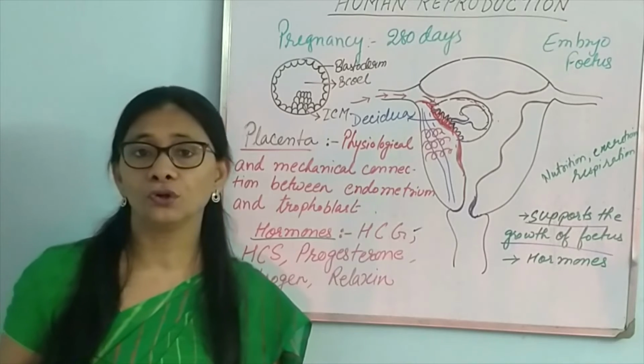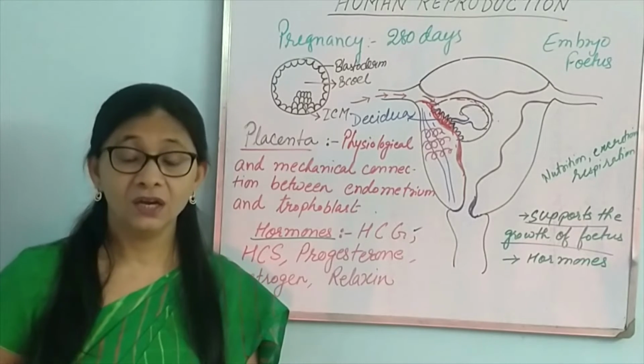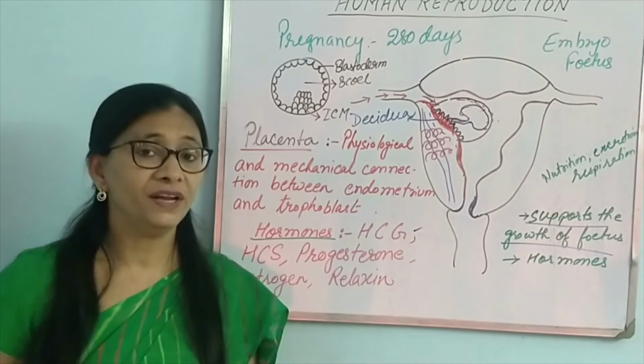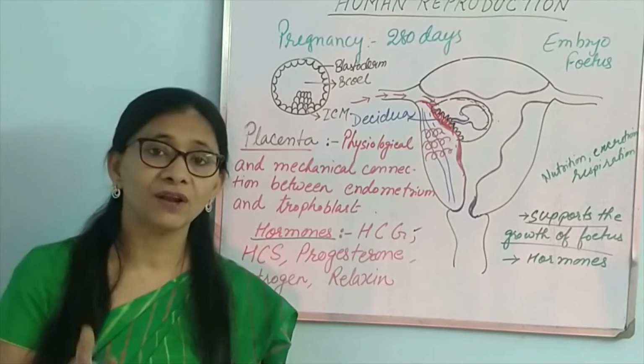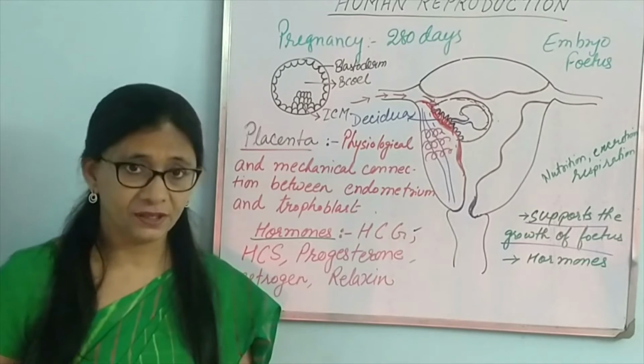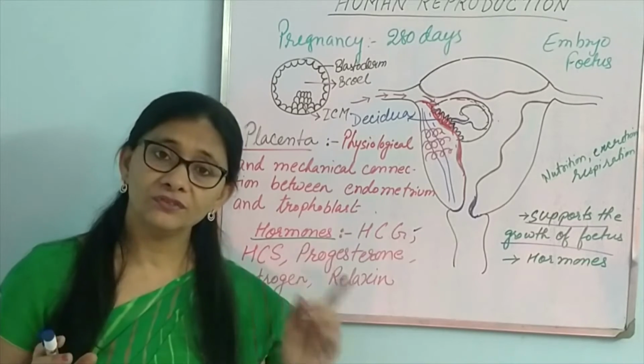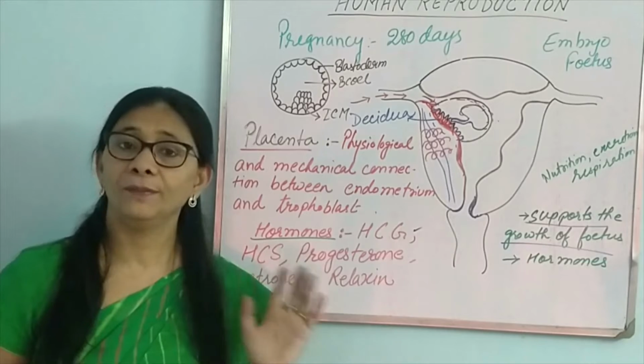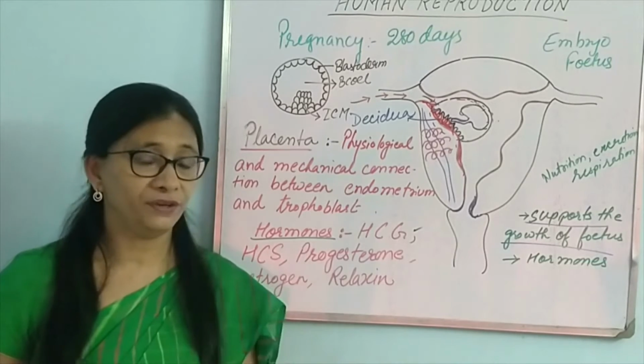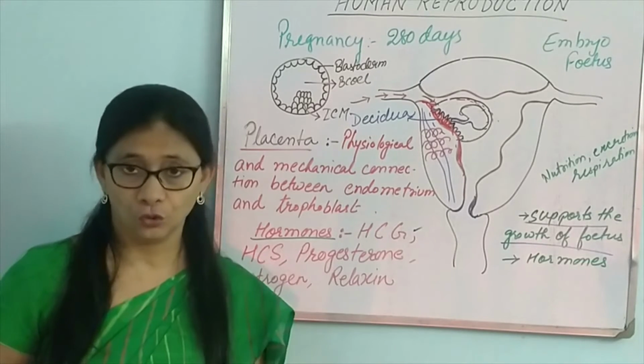First is human chorionic gonadotropin. It has a very important function to support the development and growth of the fetus. It also does one more function, that is to signal the corpus luteum. Remember the corpus luteum in the ovary. It is secreting progesterone.